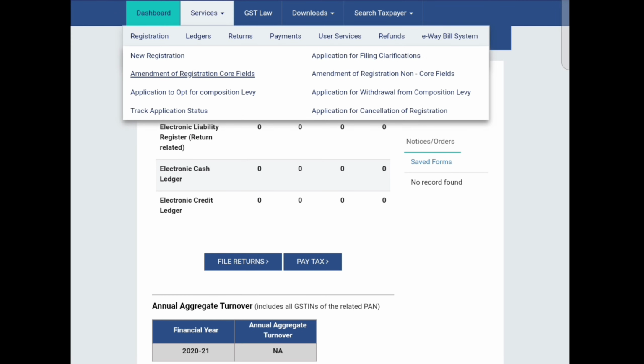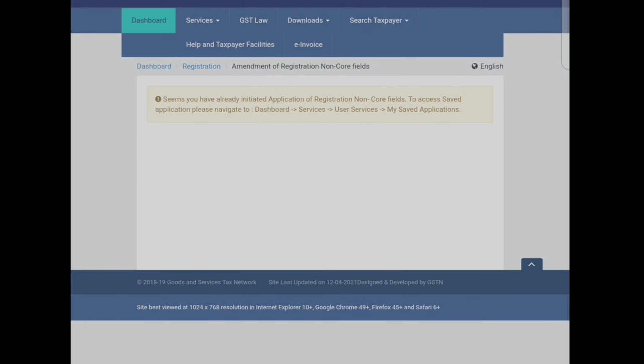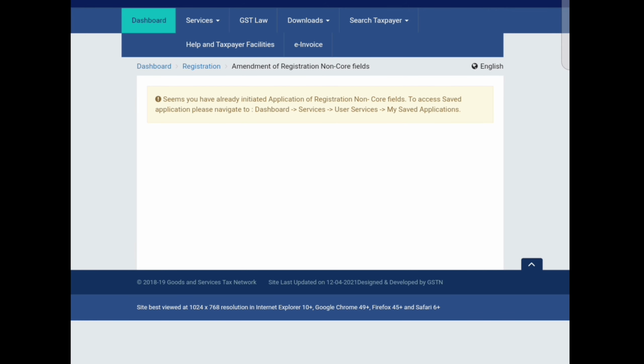Core fields means name of the business, addition or deletion of stakeholders, and principal place of business. These come under core fields. And when you come to the non-core fields, it will be like HSN code details, director details, email ID, other than the important documents. You can click here once you want to amend the GST registration. If you have already saved this application, you can go to dashboard and services. Under the user services tab, you can see My Saved Applications.